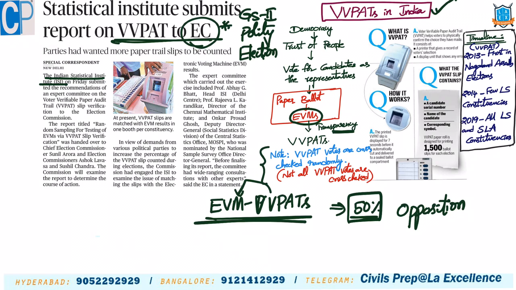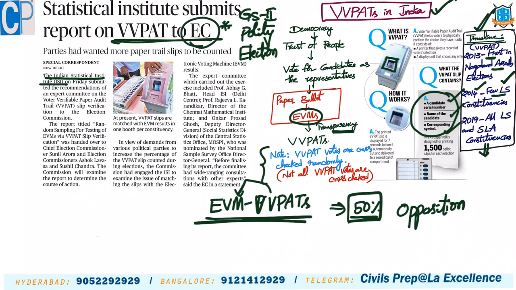Here in VVPATs, we have a small kind of printer where we can see a candidate's serial number, candidate's name and corresponding symbol. These are to cross-verify the votes with regard to EVMs. Here we should remember these factual points also. First time VVPATs were used in the year 2013 in Nagaland Assembly elections, and in the year 2014 in a few Lok Sabha constituencies.